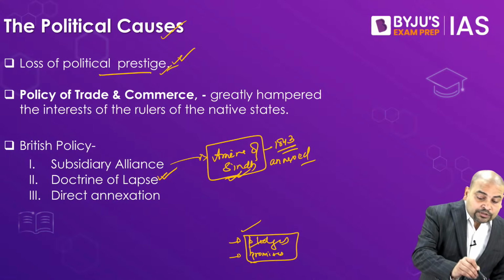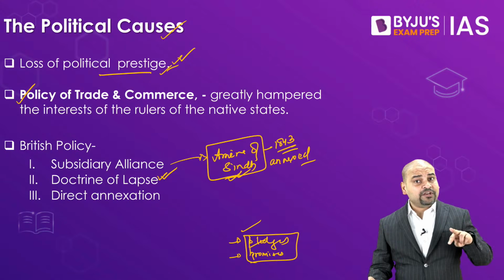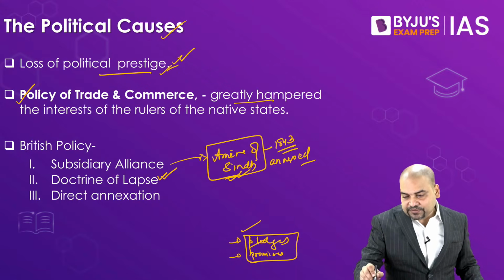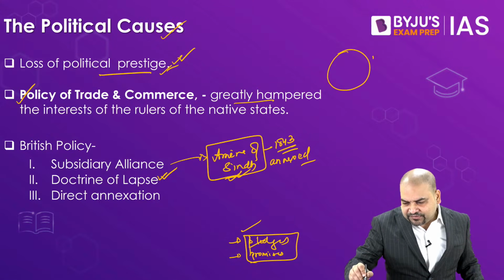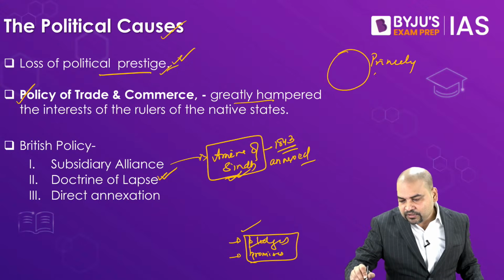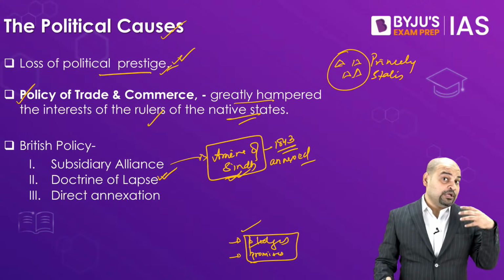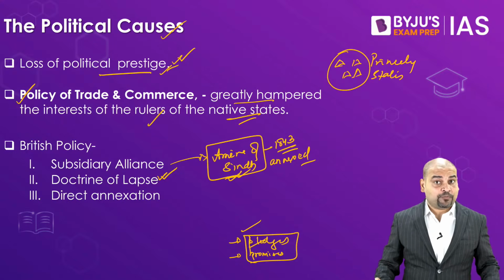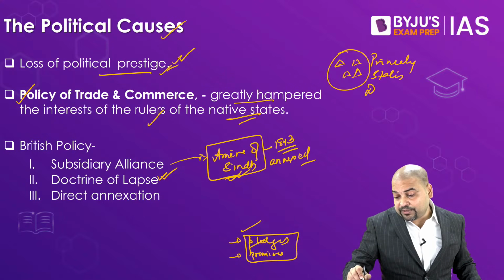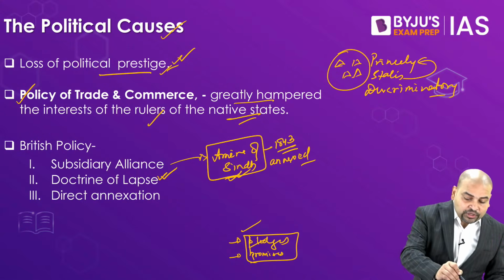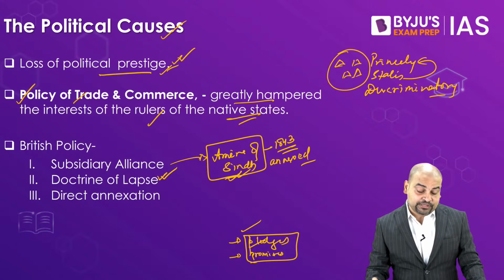Number two, the policy of trade and commerce invariably also impacted the native rulers. See, let's say if there is a state, in this princely state, invariably lots of industries would be owned by the native princes, rulers. But the sort of policies that these Britishers have adopted, where I showed, for example, discriminatory tariff policy, invariably that would have hurt these princely states also. So our rulers also would not be happy at times with them.